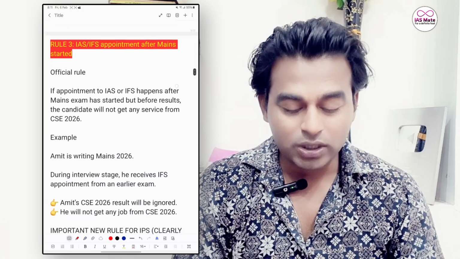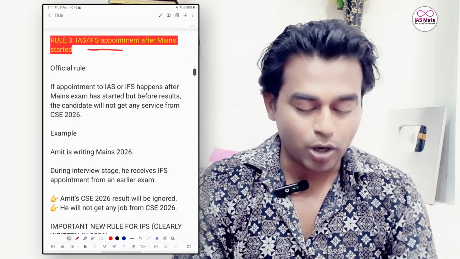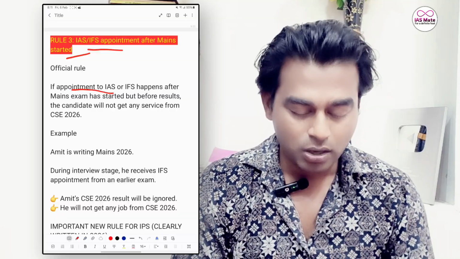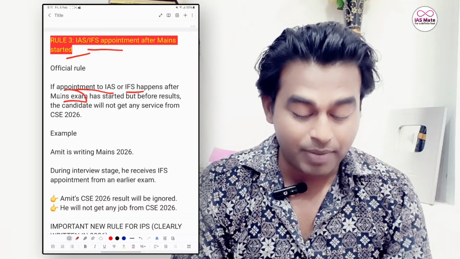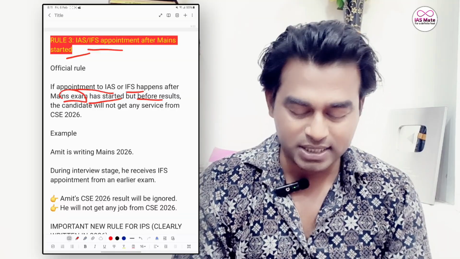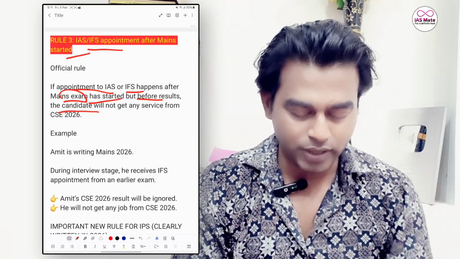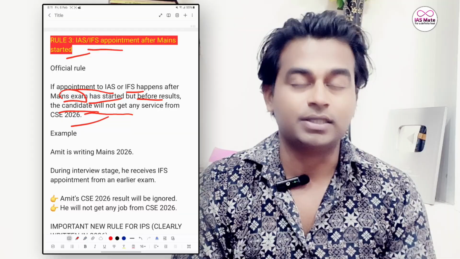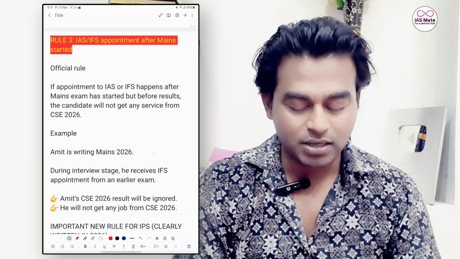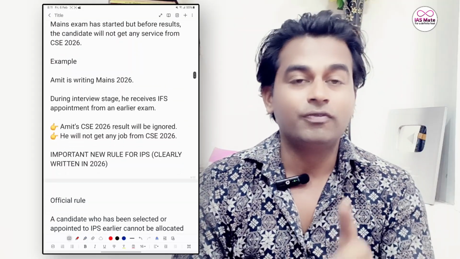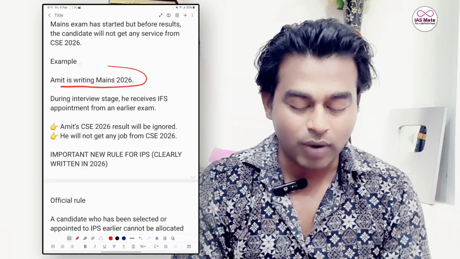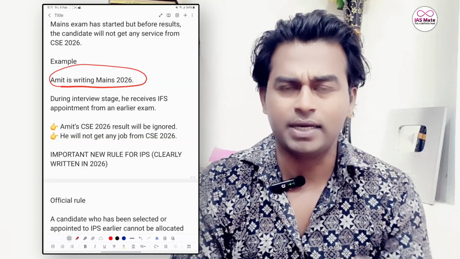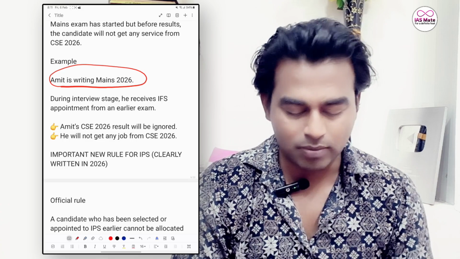So the third rule says: IAS or IFS appointment after mains selected. What does it say? If appointment to an IAS or IFS happens after the mains exam has started but before the results, the candidate will not get any service from CSE 2026. We will understand this from an example. Amiz is writing mains 2026, which means he has cleared the prelims and is now writing the mains of the CSE exam of UPSC.